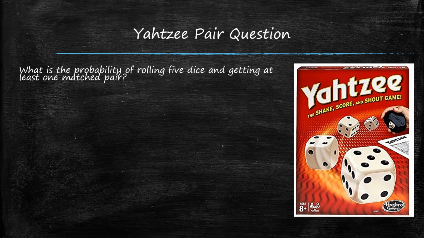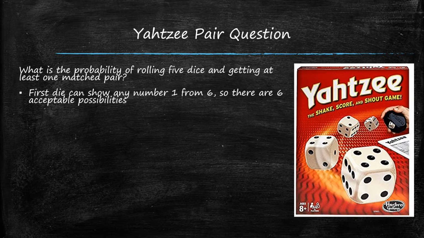Let's solve one last problem, and this is called the Yahtzee pair question. This question is asking, what is the probability of rolling 5 dice and getting at least one matched pair? For this problem, we'll be using the formula of 1 minus the probability of seeing 5 different numbers when rolling 5 dice. In order to do this, we need to find the total amount of possibilities of not rolling a matched pair out of 5 dice and dividing this number by the total amount of possibilities.